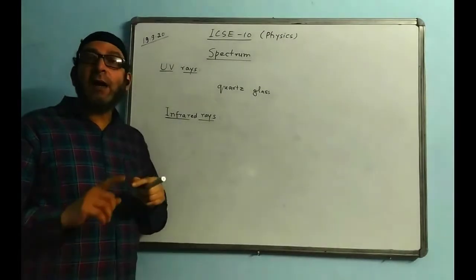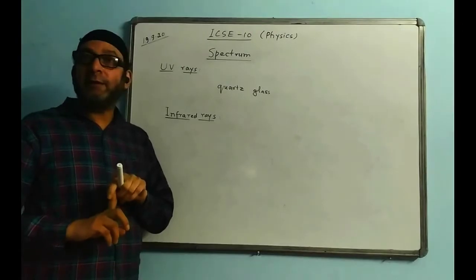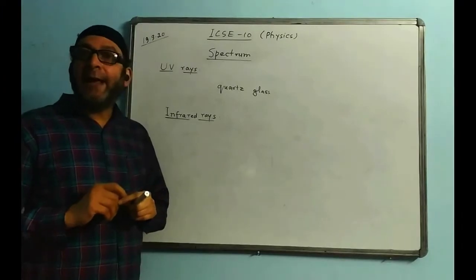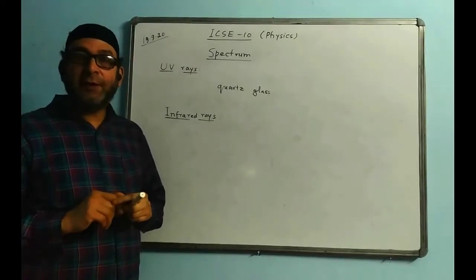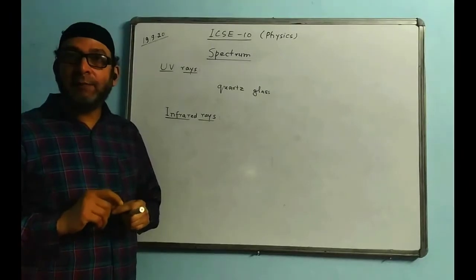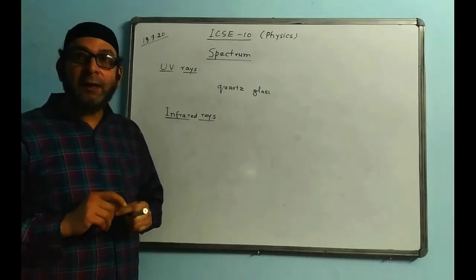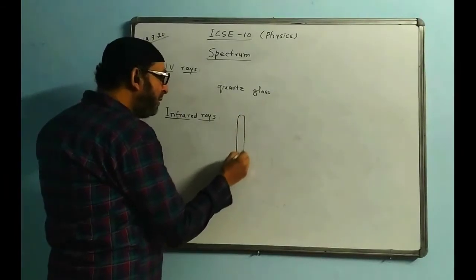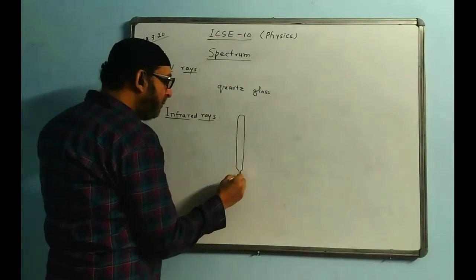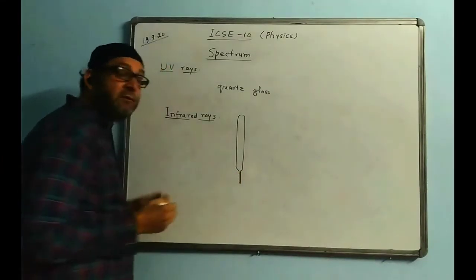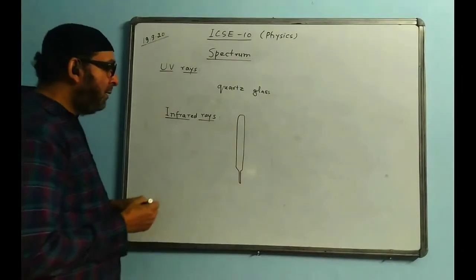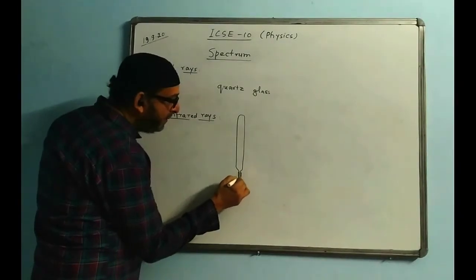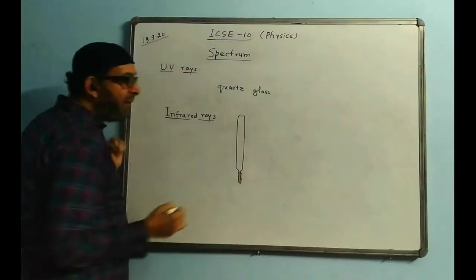Identification is again important here. Infrared rays are identified by a blackened bulb thermometer. What is that blackened bulb thermometer? We have a thermometer like this. I think you all must have seen a thermometer, and it is very much used nowadays in this pandemic, COVID situation. The bulb is made black. This portion is painted black. What is the use of painting the bulb black?